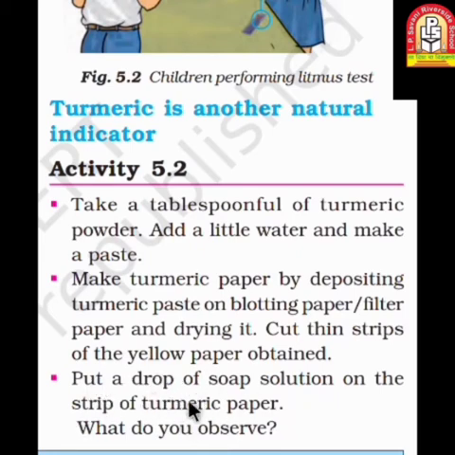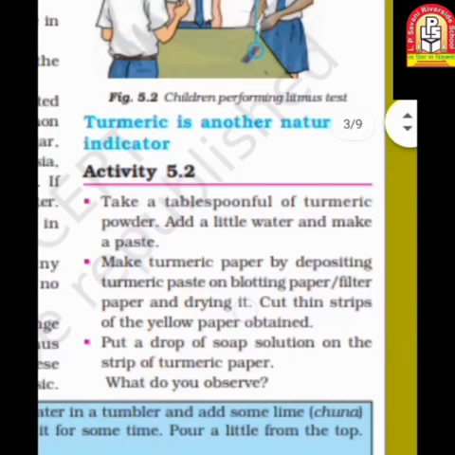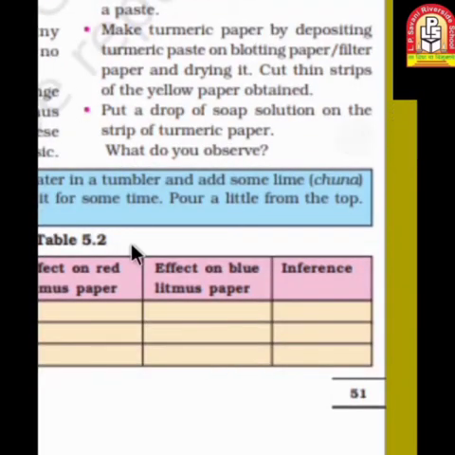What do you observe? What you have to do is make a turmeric paper. How? Take a teaspoonful of the turmeric powder and then a little bit of water to make a paste-like structure and put it in contact with the blotting paper. It will absorb all the content of this paste, and then you have to dry it. Your turmeric paper is ready now, and then put a drop of the soap solution on this paper.